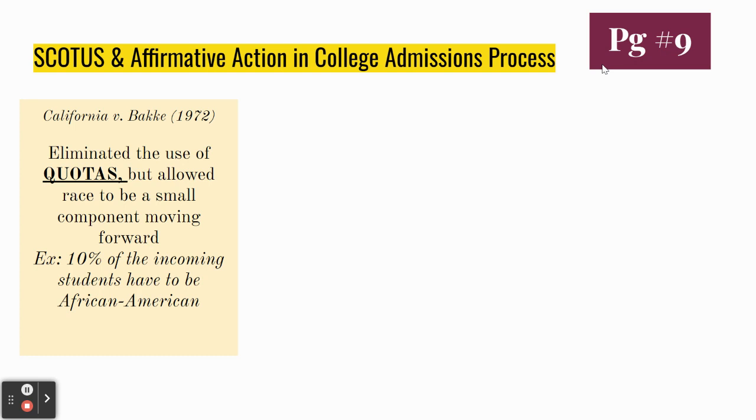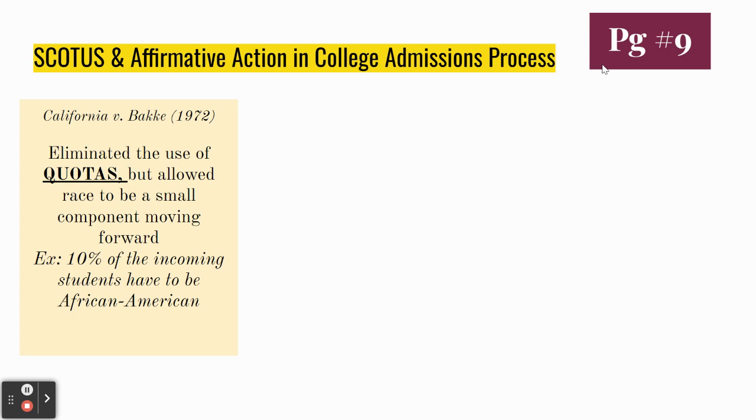The Supreme Court was very uncomfortable with the University of California's use of racial quotas. So they struck down this admissions policy as being discriminatory. They said that California's policy was not okay, the use of quotas. But they also said in their decision that they were okay in the future if race was a small component of many that was used by a university to decide who's getting admitted to the university.